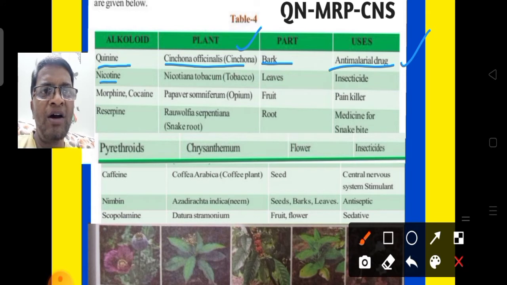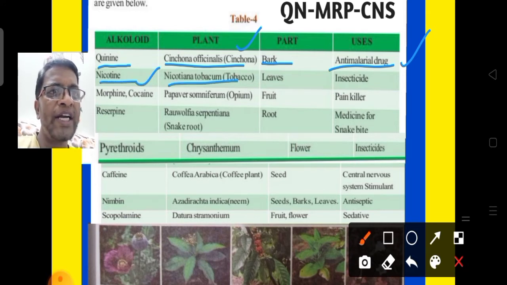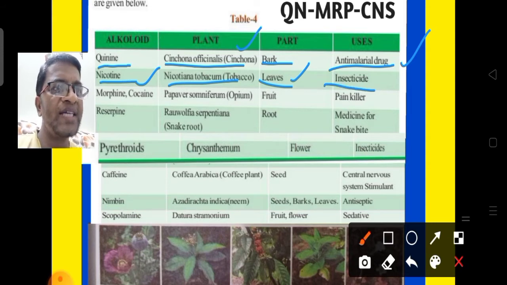The second alkaloid name is nicotine. Nicotine we can get from Nicotiana tabacum, or simply the tobacco plant. From which part? From the leaf we can get nicotine. It is used as an insecticide.